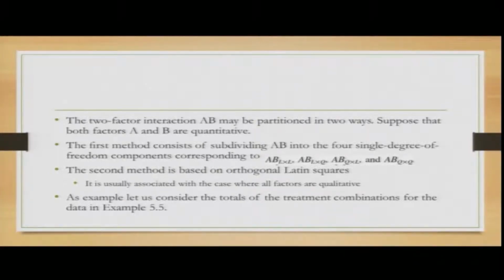The second method is based on orthogonal Latin squares. It is usually associated with the case where all factors are qualitative. As an example, let us consider the total treatment combinations for the data given in example 5.5. Now, let me pause here.